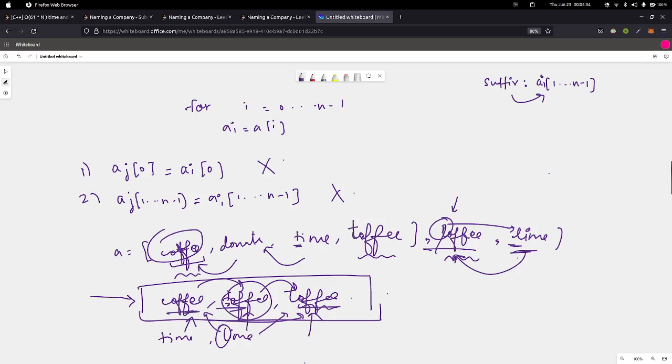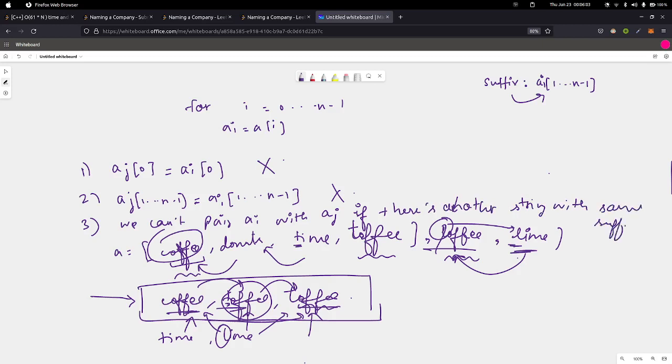So from here we can make a third observation that we can't pair AI with AJ if there is another string with the same suffix as AJ and has AI[0] as the starting letter, right?